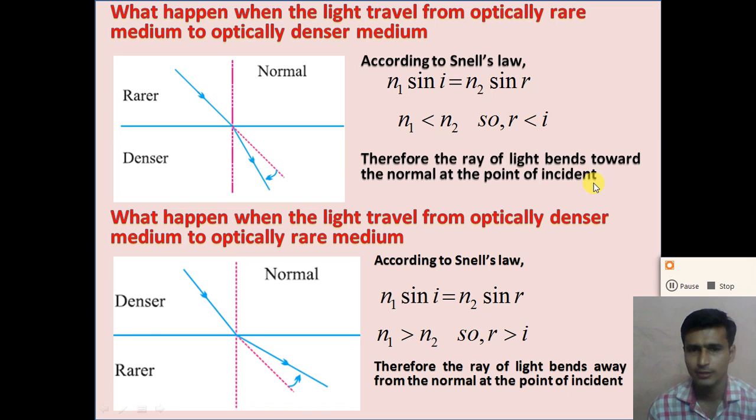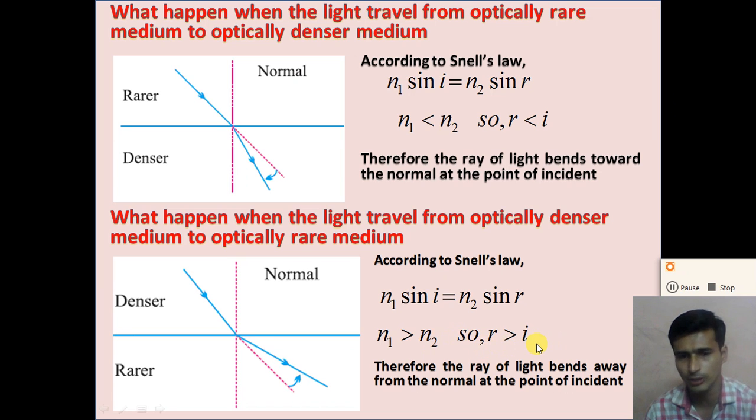Now what happens when the ray of light travels from the optically dense medium to the optically rare medium? The optically dense medium has a higher refractive index and the optically rare medium has a lower refractive index, right? So when the ray of light travels from the dense medium to the rare medium, the refractive index n1 is greater than n2, and so we can say that the angle of refraction r is greater than the angle of incidence, and because of this the ray of light bends away from the normal at the point of incidence.